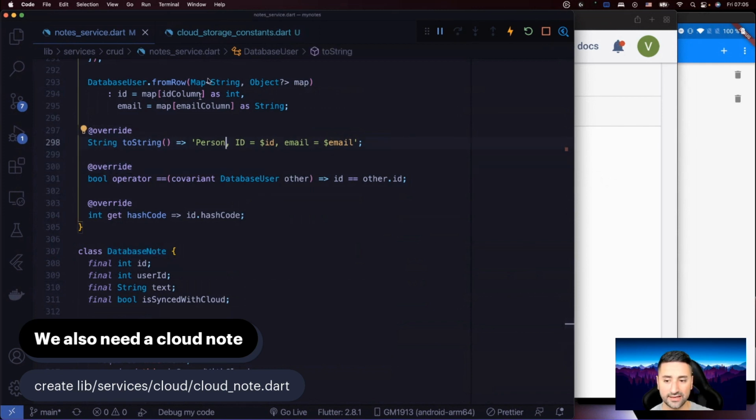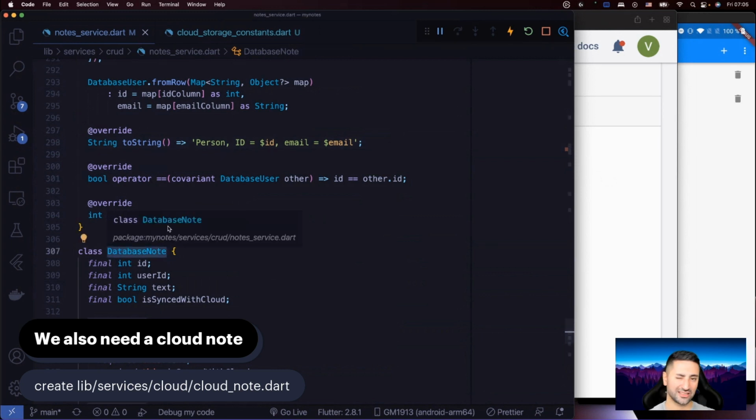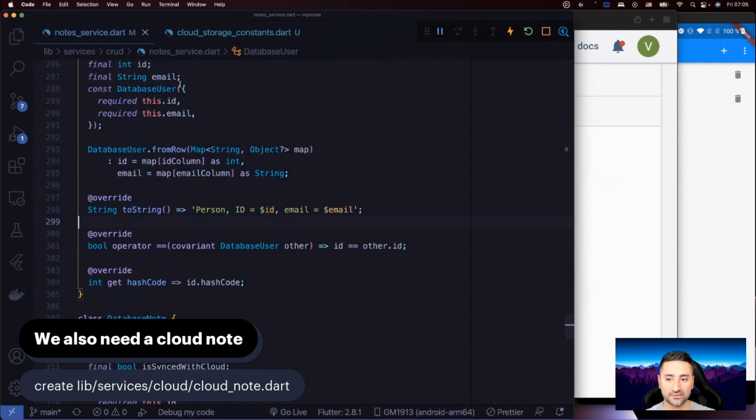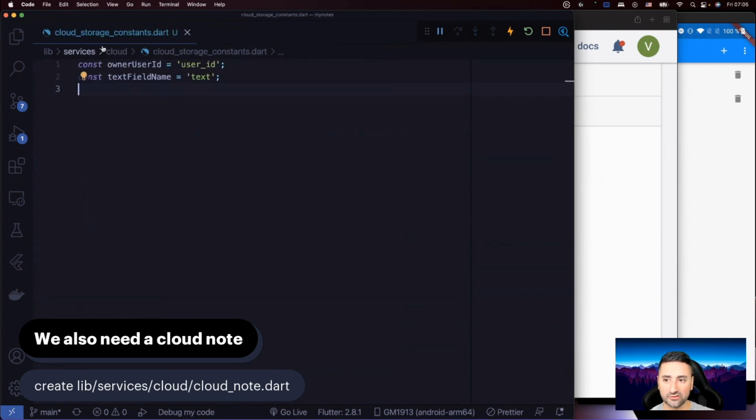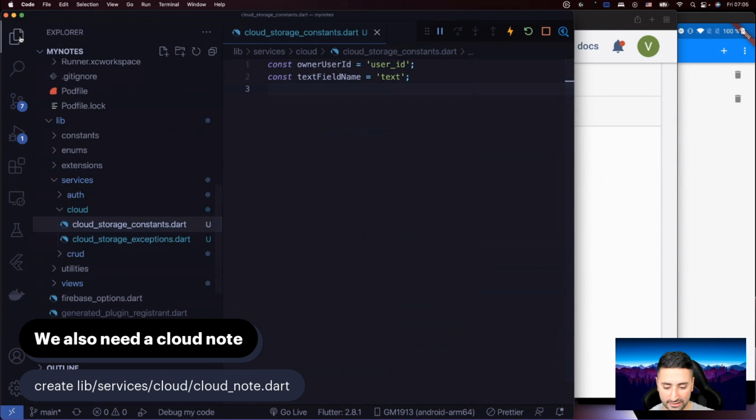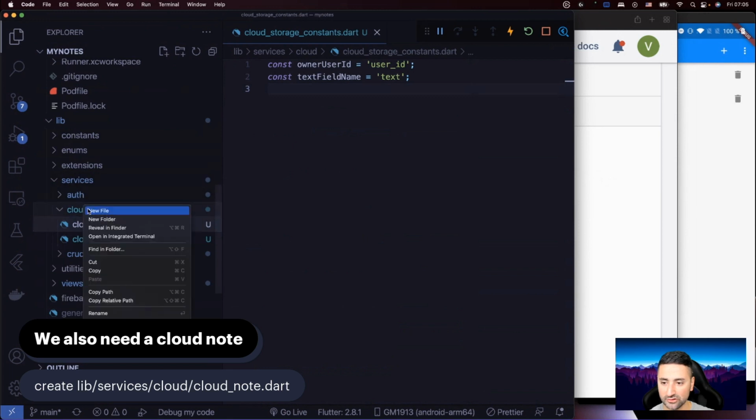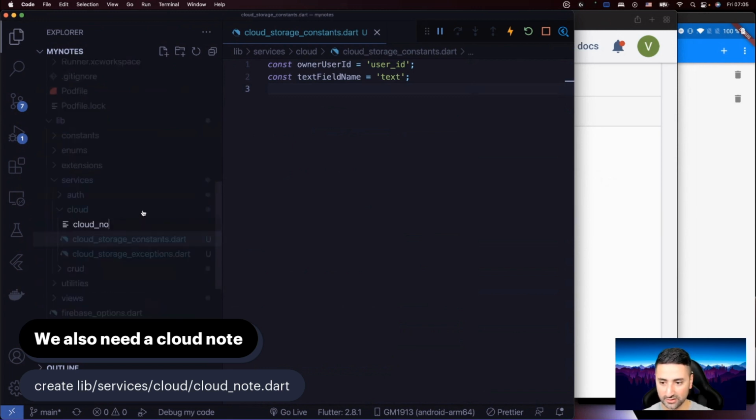So let's go ahead. You see here it's called a database node. So then you kind of know that this is a local database maybe. You could rename this to local database node if you want to, but I'm not going to do that simply because we're moving away from this. So what's the point of refactoring it? So I'm going to close node service. So then let's go ahead and create a new file called cloud node dart under services, lib services cloud. And I'm going to call it cloud underscore node.dart.